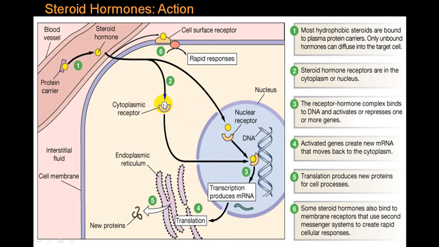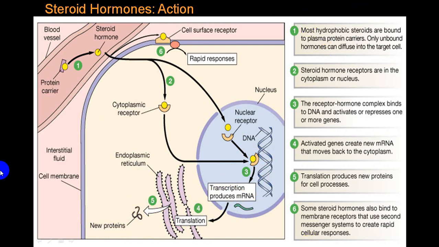Sometimes even this cytoplasmic receptor, after combining with a hormone, will go and produce an effect inside the nucleus, in the form of transcription, which produces messenger RNA. That messenger RNA will produce translation and a new protein, and that is how you get a response. This is in short what we call it.